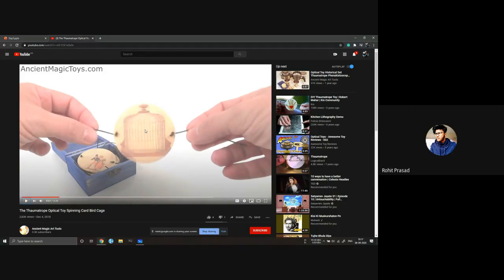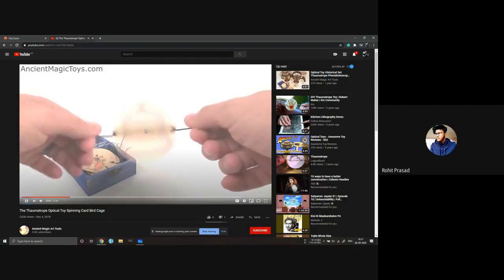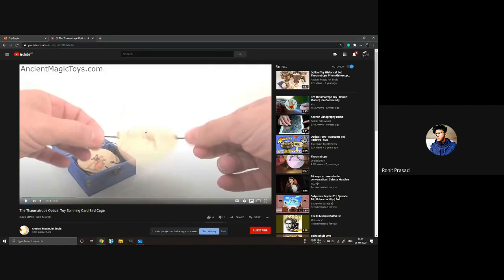In the superposition, you can't actually tell which state it is in. Let's say I paused it here, it's still spinning. You can't say that it's in superposition. You can see the bird as well as the case.